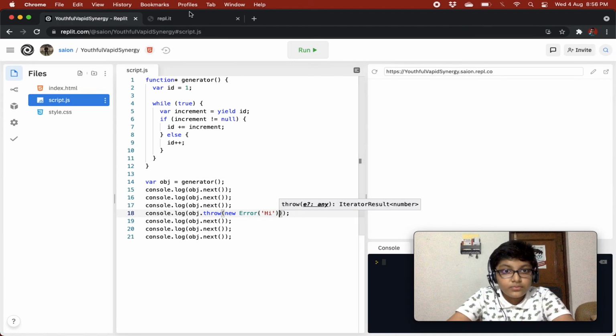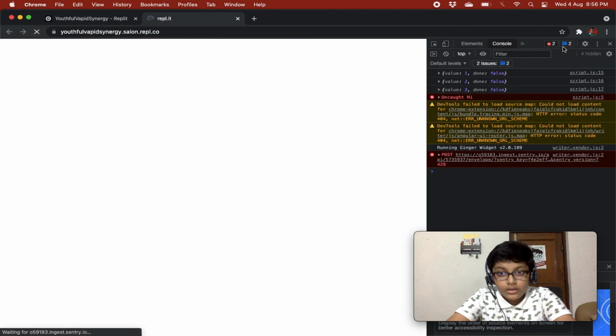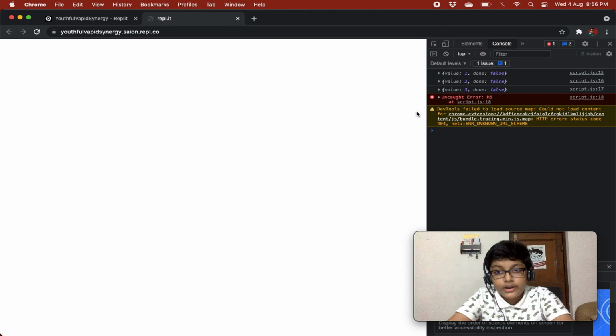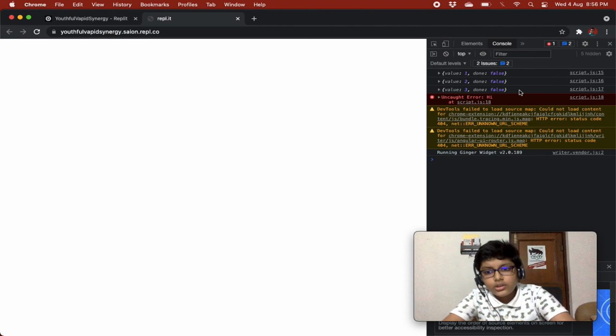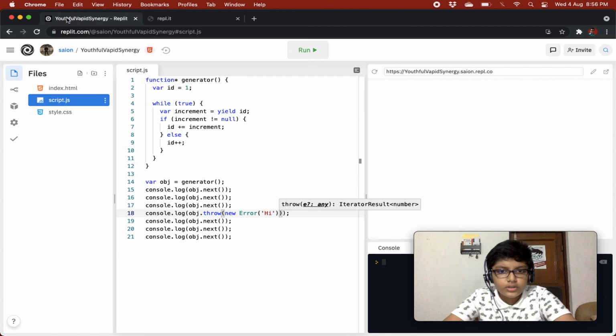So this will basically show uncaught Error hi at script.js:18. So it is just showing it in a better way, like uncaught Error hi at this. So this is not super useful, but if you are creating a library and you want to throw an error at some time, you can use this also.